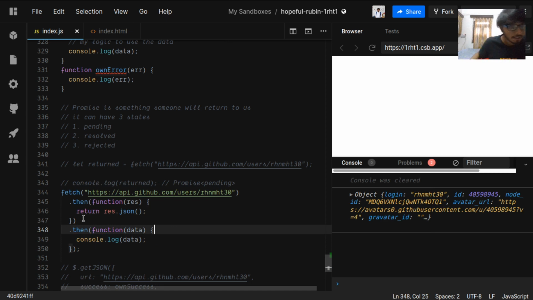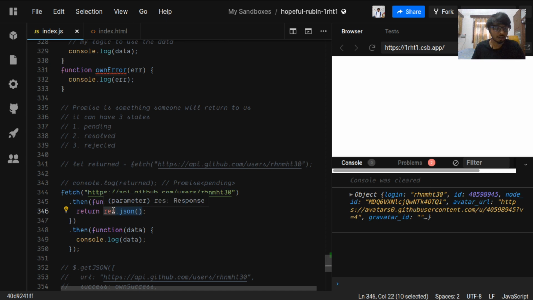And finally, for the fetch promise to resolve, we are using this dot then, and we are getting the response. We are again doing response.json, which returns us a promise that is either in the pending state or will get resolved or rejected. And to see this, we need to supply a different .then chain to receive the value from this promise.